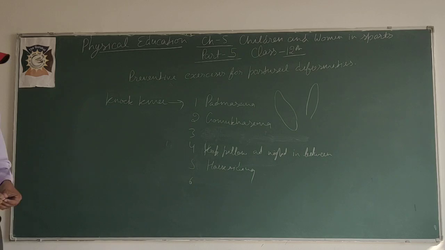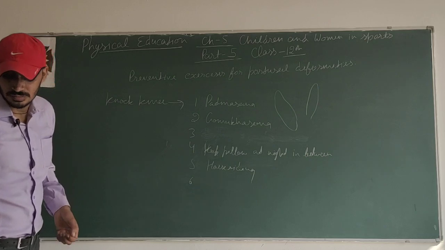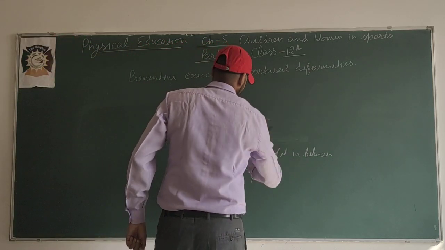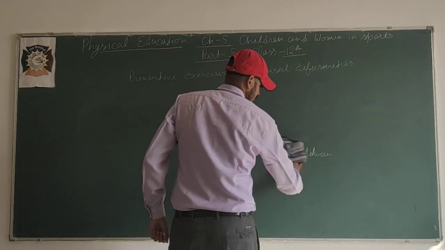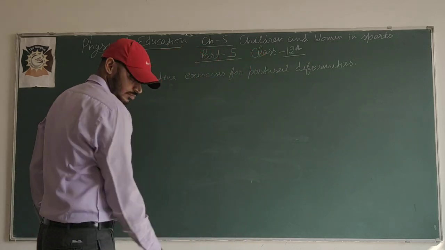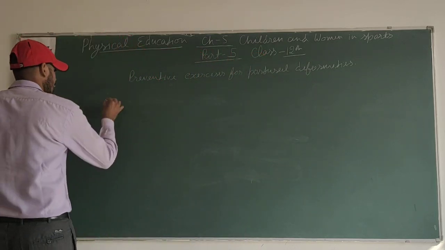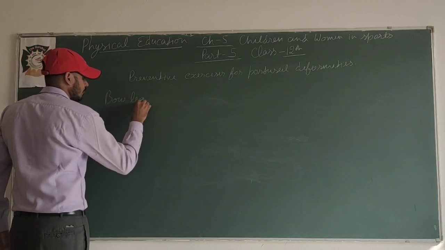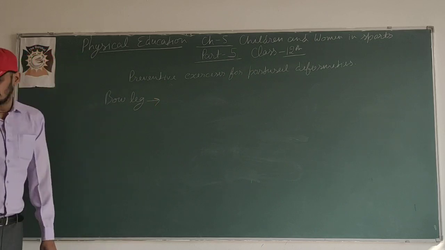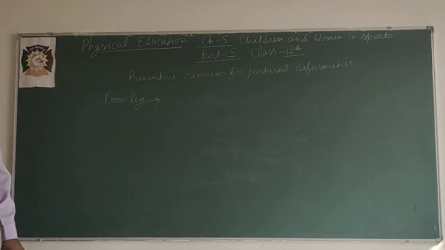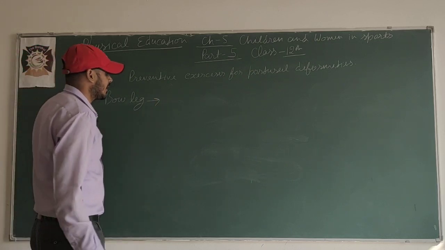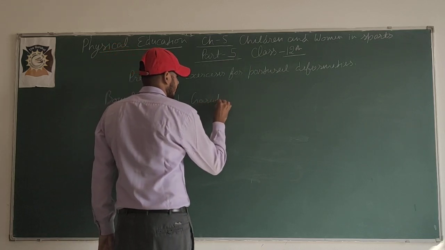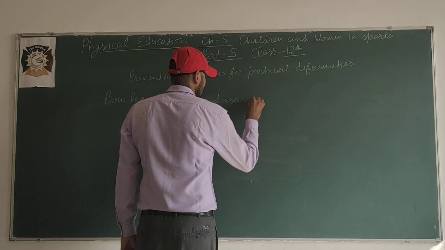Another one is bow leg. For bow leg, the first one is Garudasana.